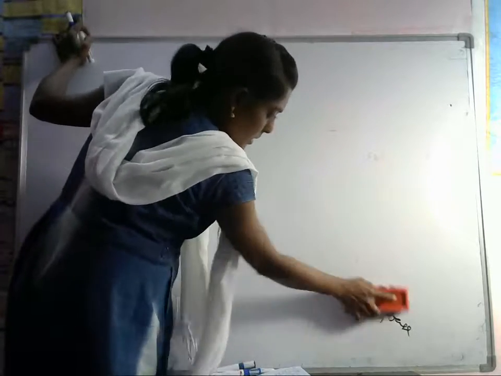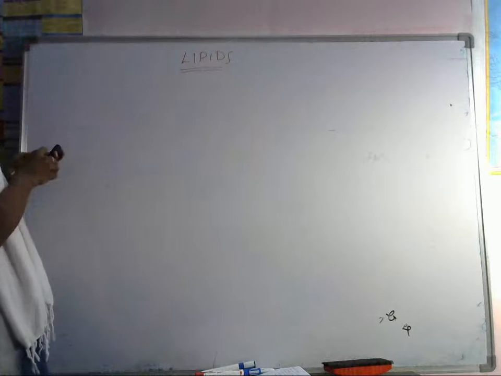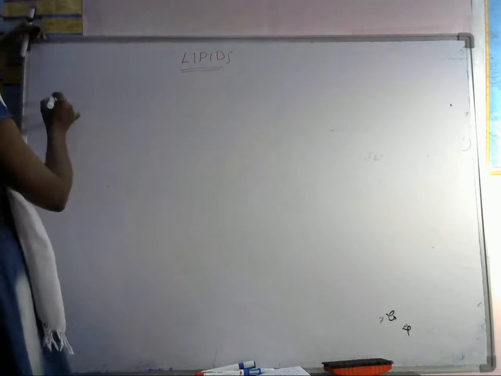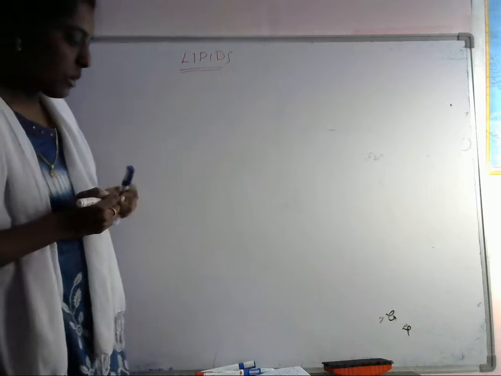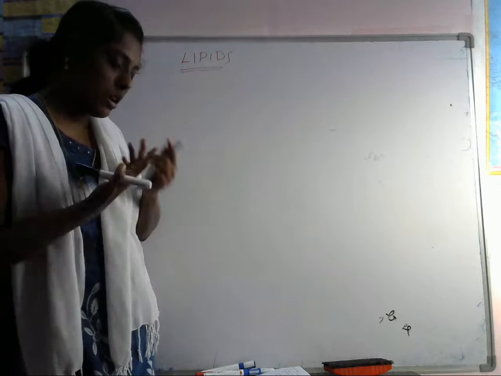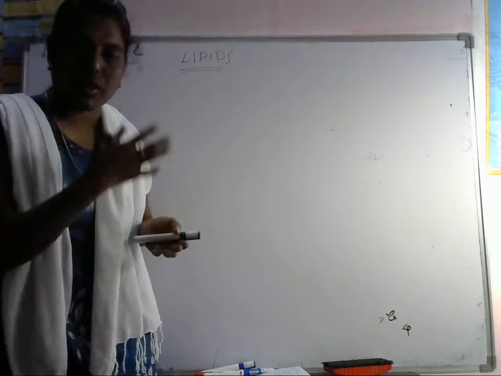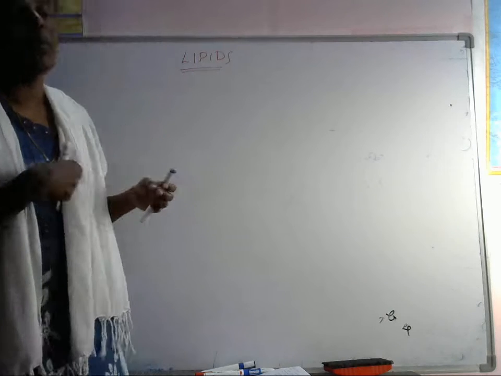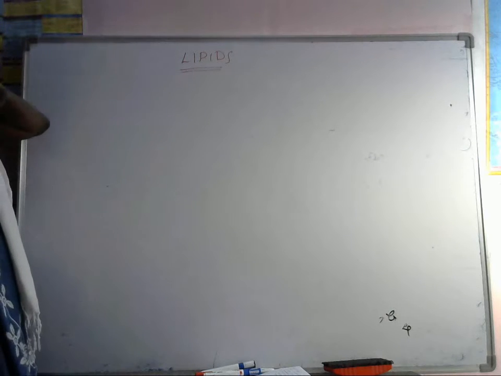Here derived lipids are the third and last one. We have steroids, so many steroids are there. If you take some hormones, the hormones are also steroids. From steroids, hormones will be produced.